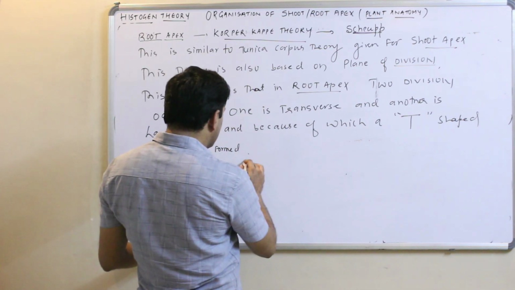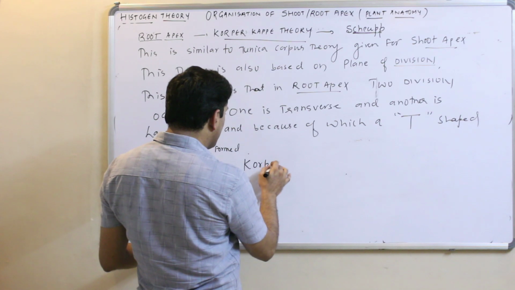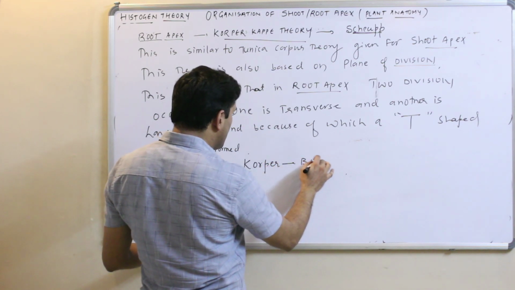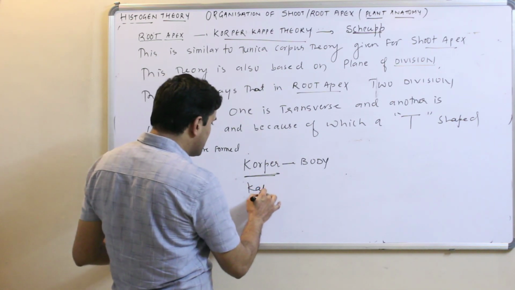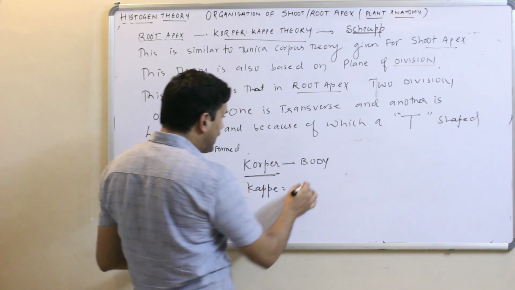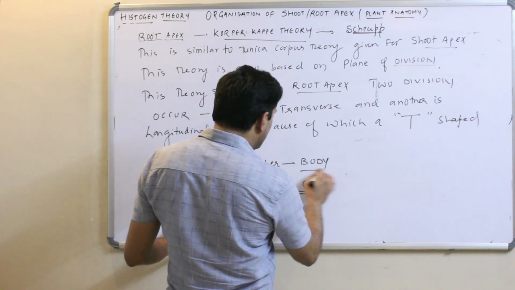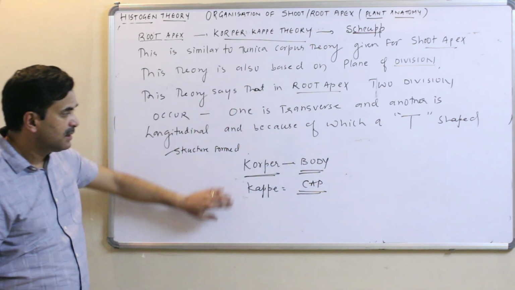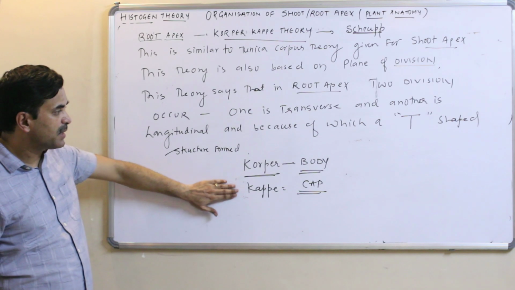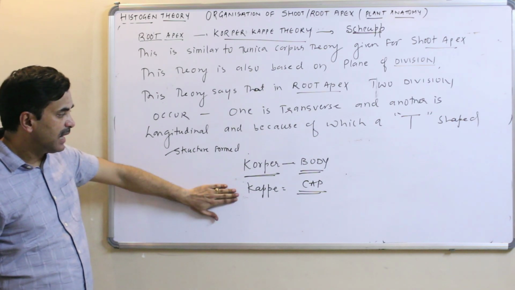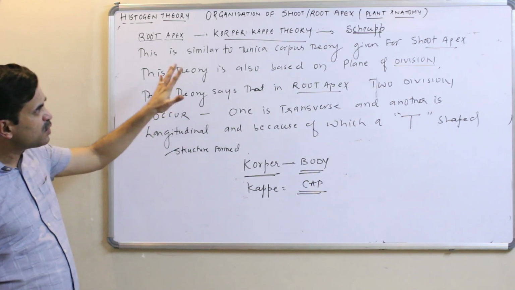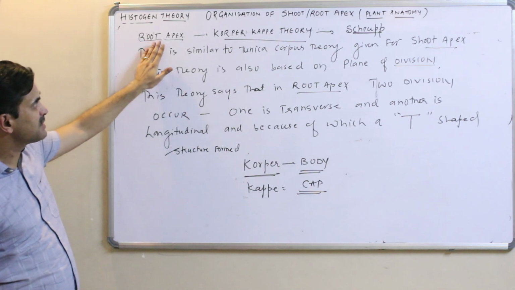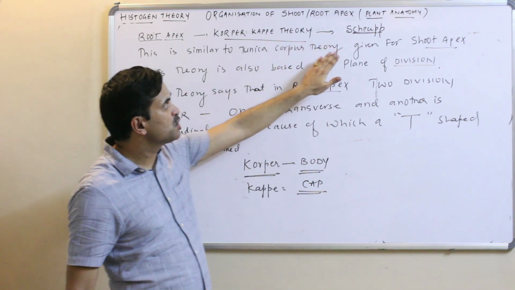Alright, and corpus means the body, and kappe means the cap. Corpus-Kappe means one forms the body and another forms the cap. Alright, but this theory was not so popular for the root apex. Given by Schwab.